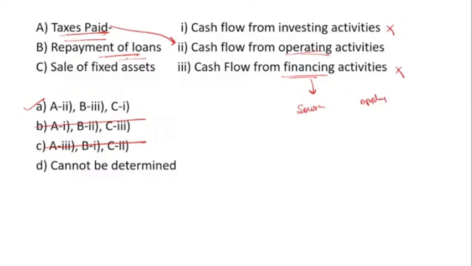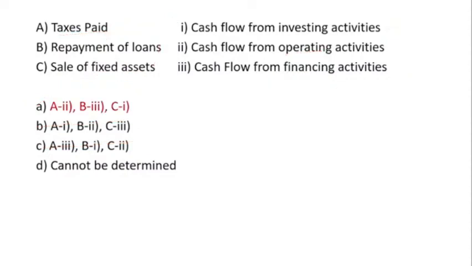Repayment of the loan means you're applying your fund for the repayment. So this is a financing activity. Then the sale of fixed asset: when you are selling your fixed asset, it is your investment activity. Clear? So option number A is right over here.